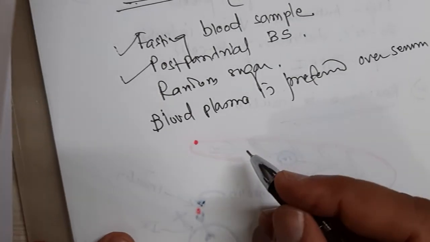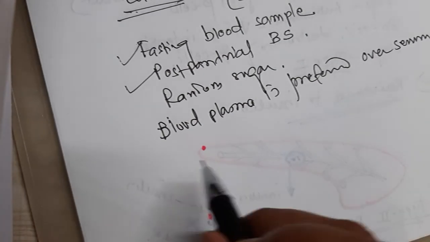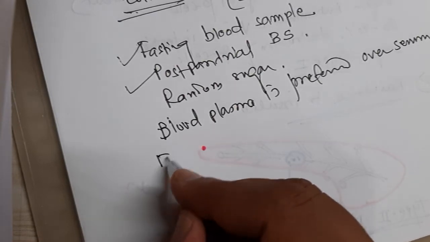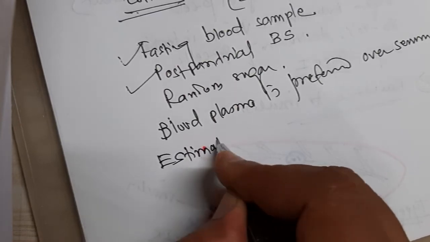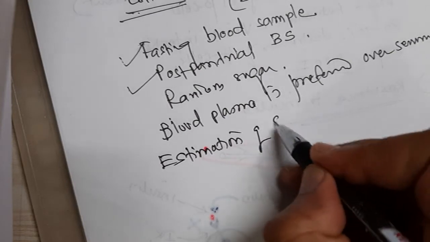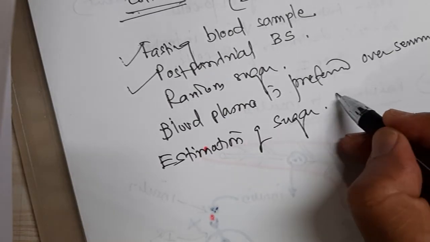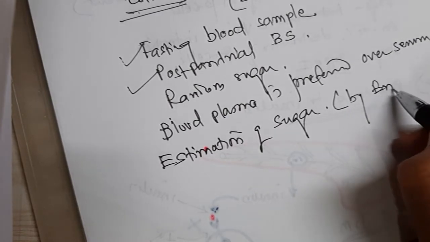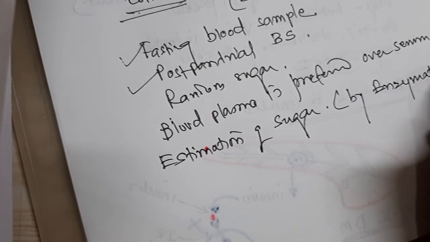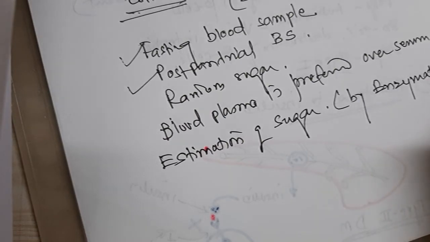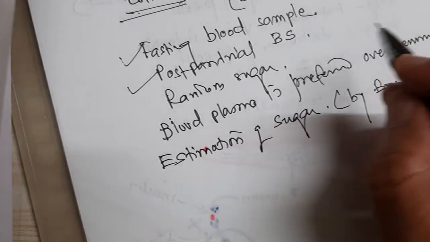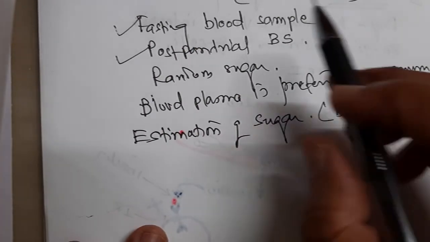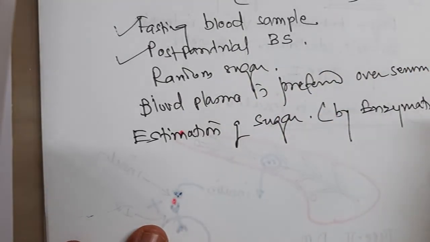Okay, so what are the various methods by which you can do estimation? So estimation of sugar by enzymatic method. Generally for sugar there are various tests which are available.